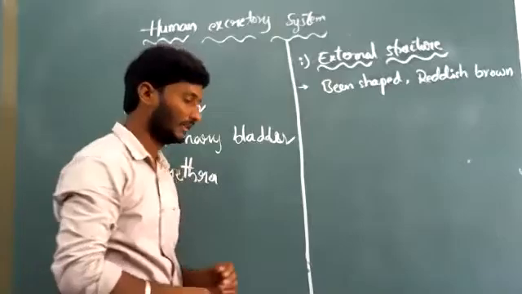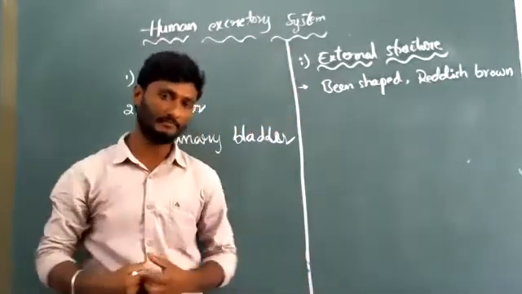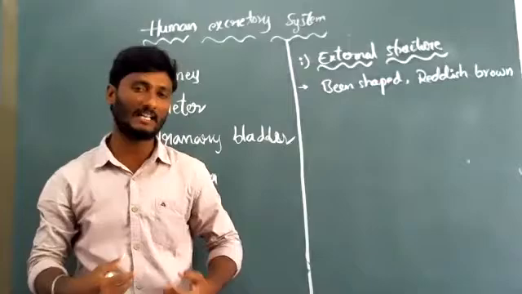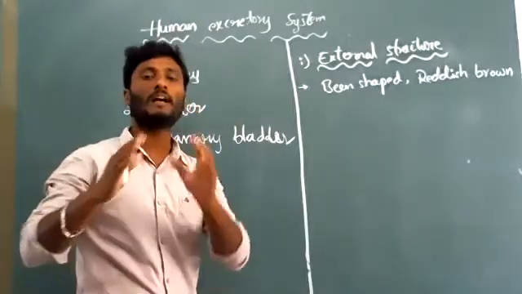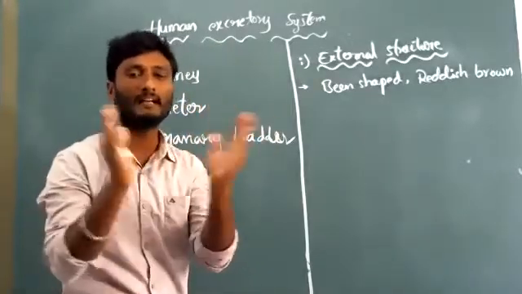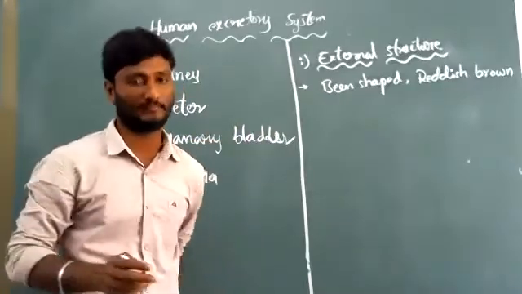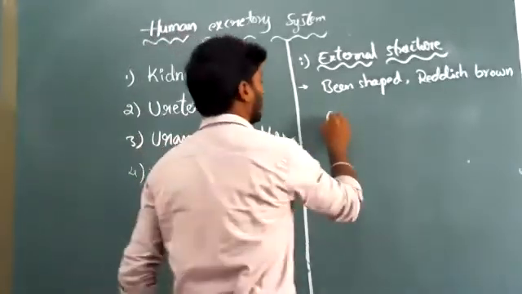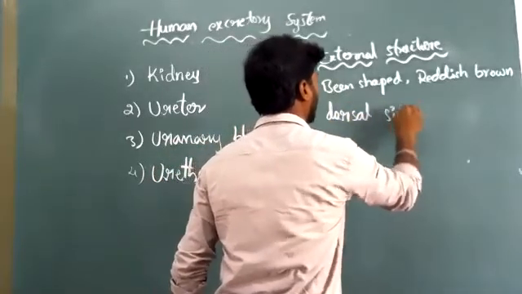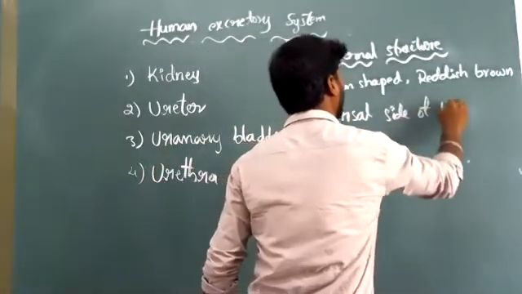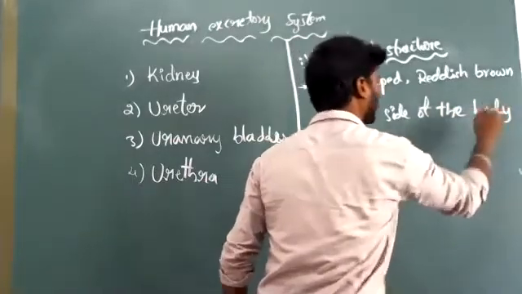The kidneys are situated at the side of the vertebral column, in the dorsal position, on the dorsal side of the body.